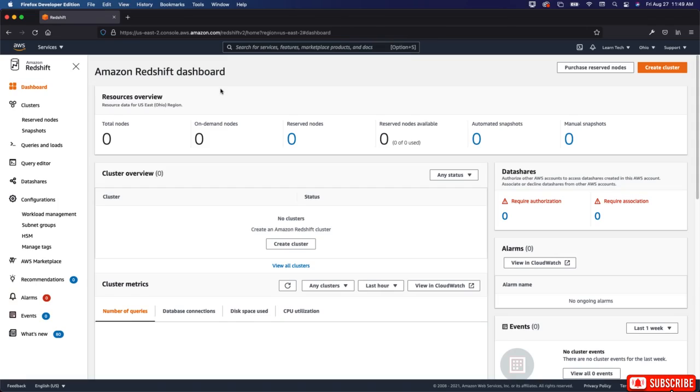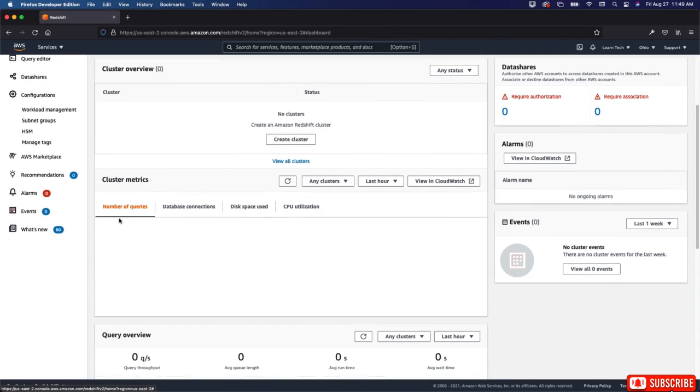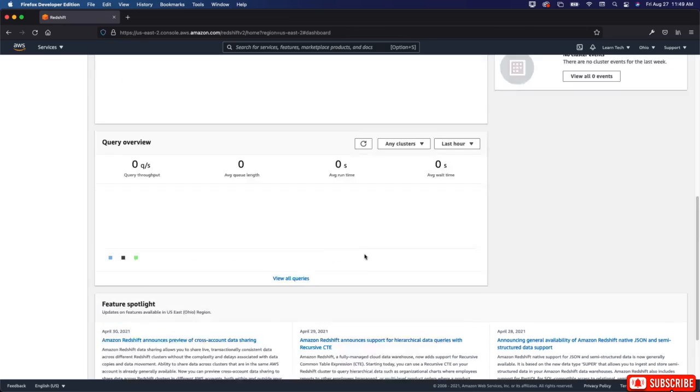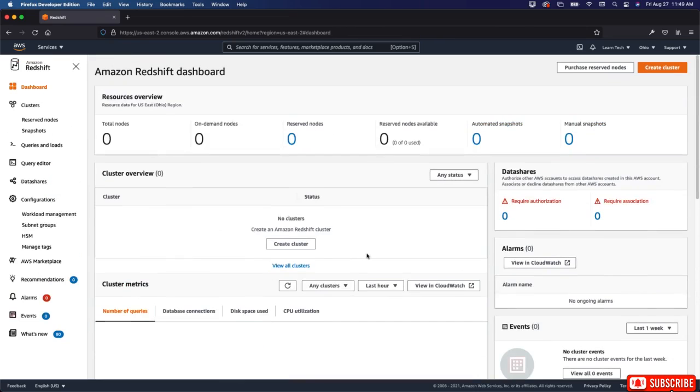So here's the deal. Amazon Redshift dashboard, resources overview, so you can see the total amount of nodes, on-demand nodes, reserved nodes available, automated snapshots, manual snapshots, cluster overview, so you can create a cluster here, data shares, we have cluster metrics, so number of queries, database connections, disk space used, CPU utilization, okay? Then you have query overview, so query throughput, average queue length, runtime, and wait time, okay? So this is your dashboard for all of your information with Amazon Redshift, okay?